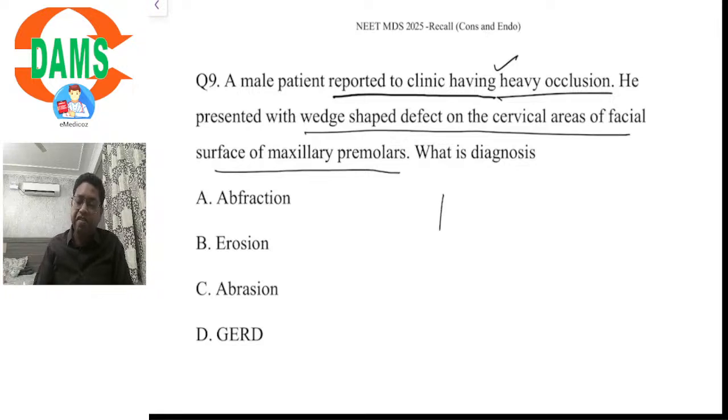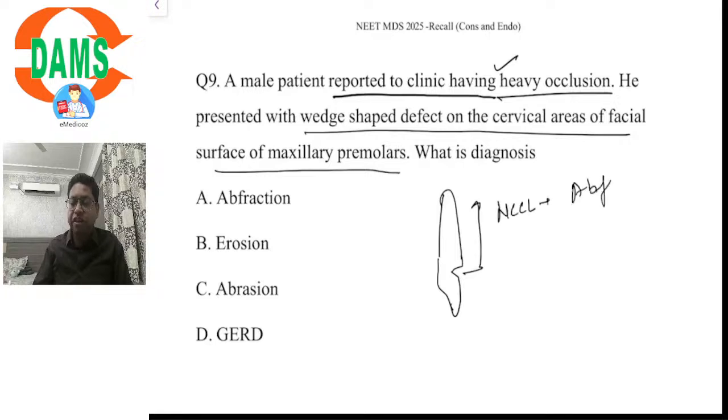So heavy eccentric occlusal contacts result in cervical defects, non-carious cervical lesions called abfraction lesions. Abfraction is also called idiopathic erosion.